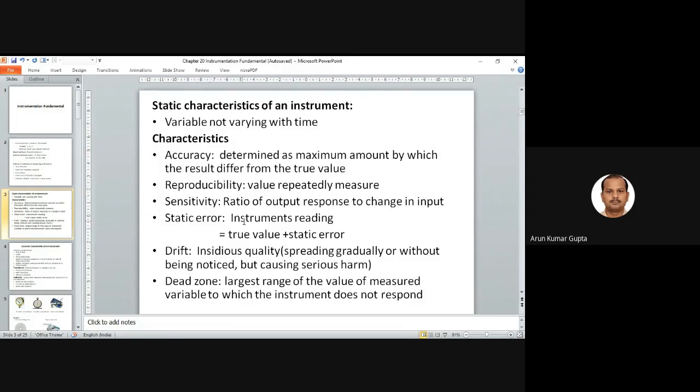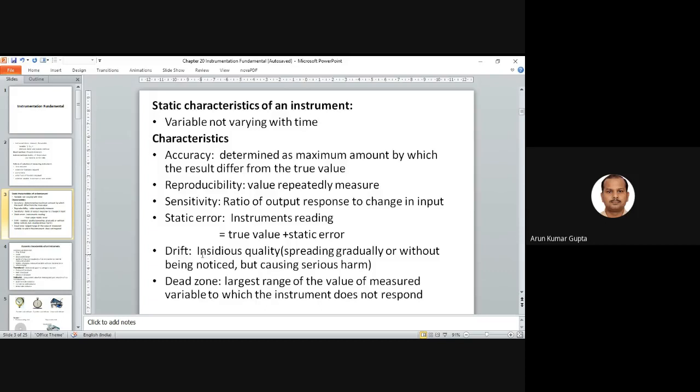Static error. The instrument's reading is basically the true value plus static error. This is a limitation of any instrument. Whatever the true value is, this static error is always counted with the reading. So this is the limitation of any instrument, and that is known as the static error.